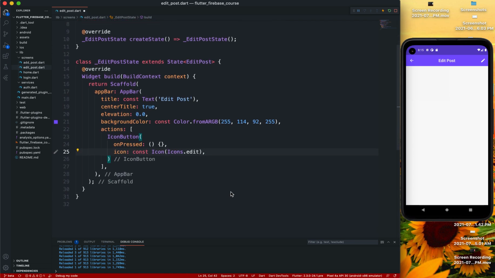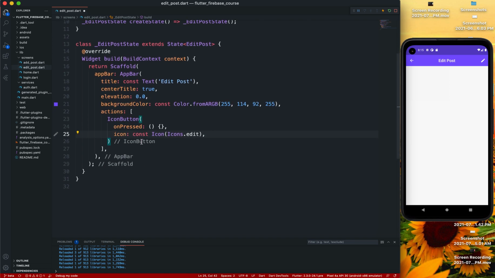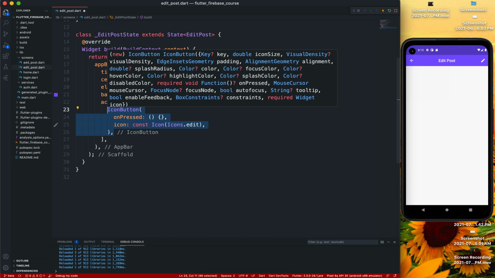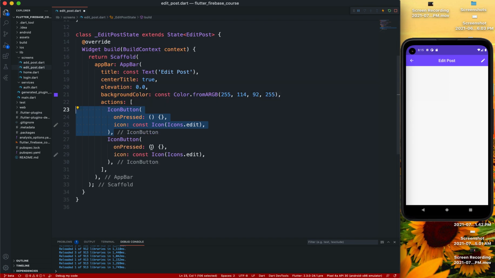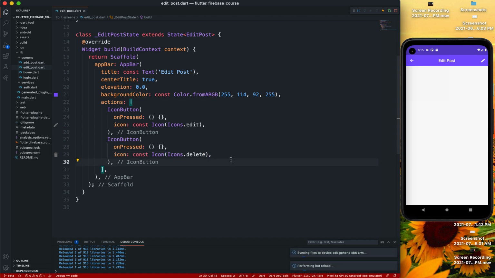and yeah, after we have that edit icon, we are going to have another icon button. This one's going to be delete forever.